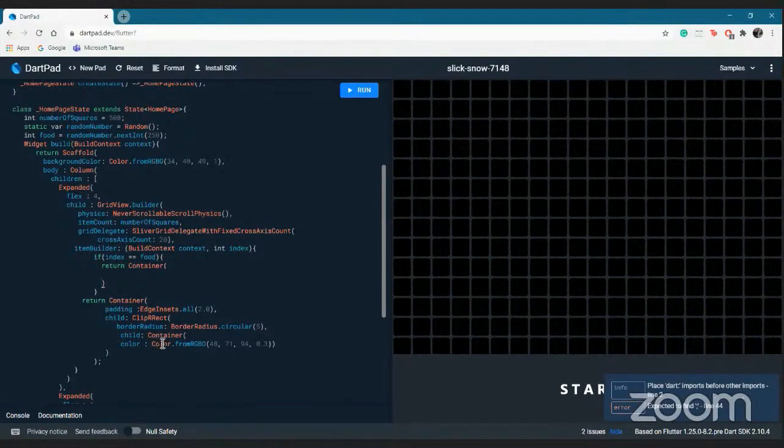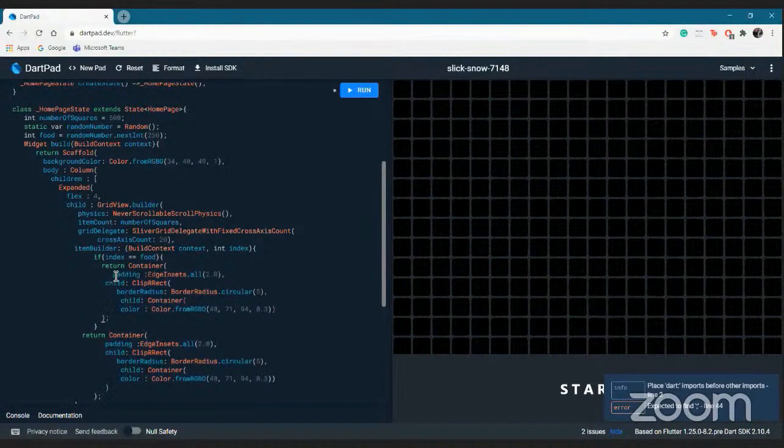I would prefer copying it out here because it would remain all in all the same, just with some changes to make it look different. I'll make this a bit more rounded, and I'll make this green.